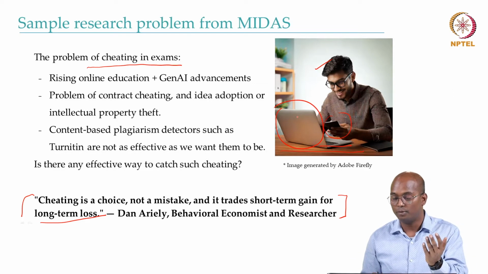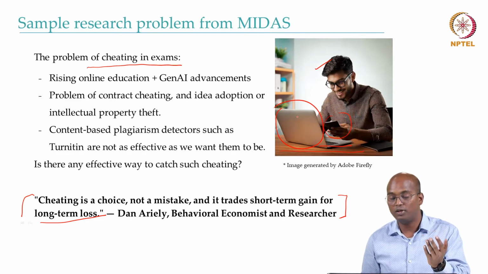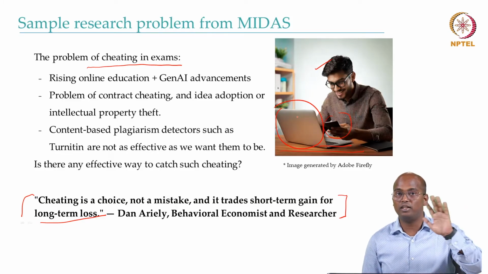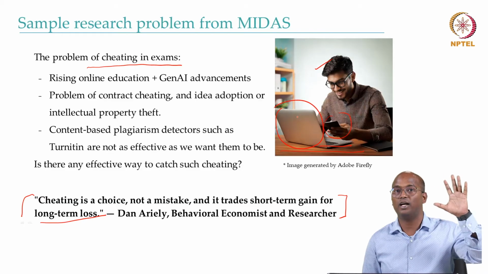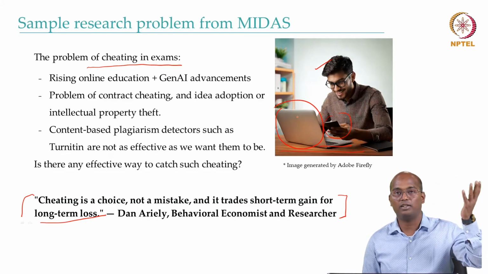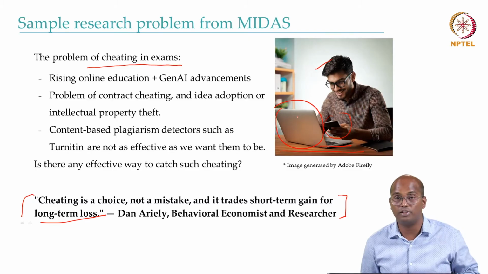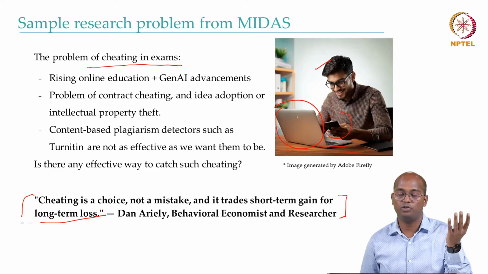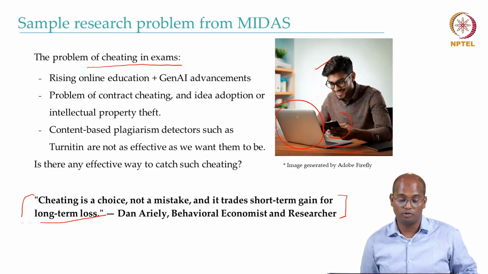In this case I understand it's easy: you can see the person is holding a phone in his hand, so as a proctor you can find out the person is cheating. But as I said, those who want to cheat are very smart, so a friend or someone else sitting behind, not in the vicinity of the camera, is showing the answers, and there are many other ways. And especially in assignments, when there is no proctor, you can simply use the answers of ChatGPT and others to submit. So how to detect those?